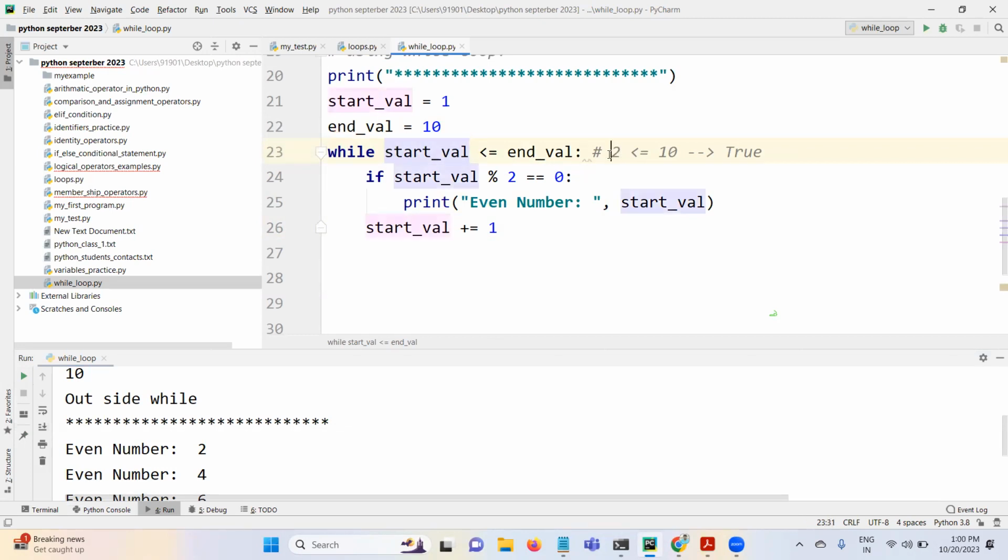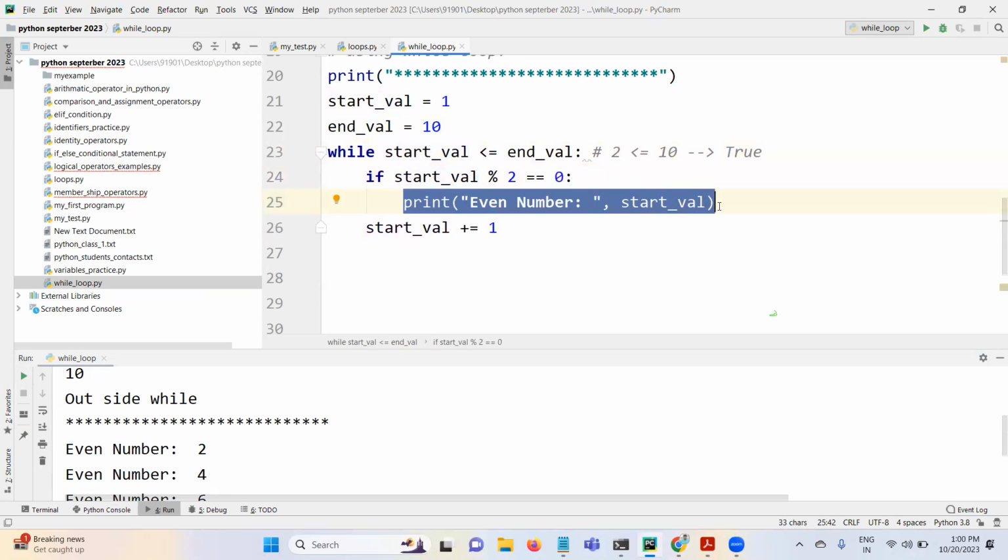Start value is 2, end value is 10 now. 2 less than or equal to 10, true only, right? 2 modulo 2 equal to 0? Yes, this is 0 equal to 0. So that time this entire expression is going to return true. If it is true, this print statement is going to be executed.